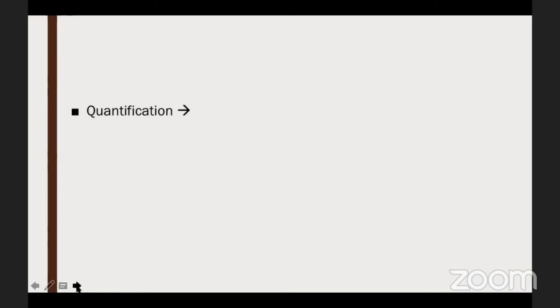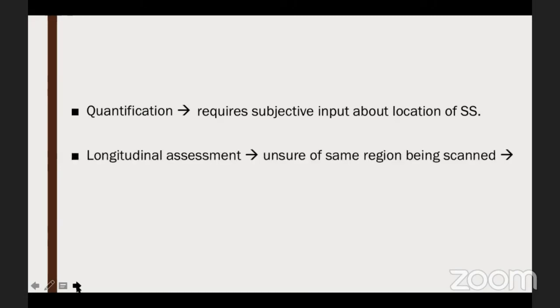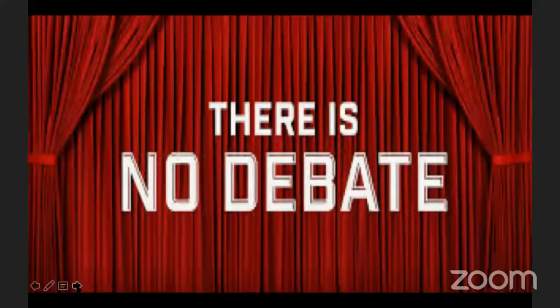Quantification, yes, it is very much available with the imaging techniques, but you have to remember that all the measurements are ultimately dependent on the location of the scleral spur. So this again is a subjective assessment. If the scleral spur is not identified, your parameters will be wrong. Longitudinal assessment, again, you will be unsure whether you're always examining the same region which you examined earlier. So some amount of measurement variability is also likely to be there.